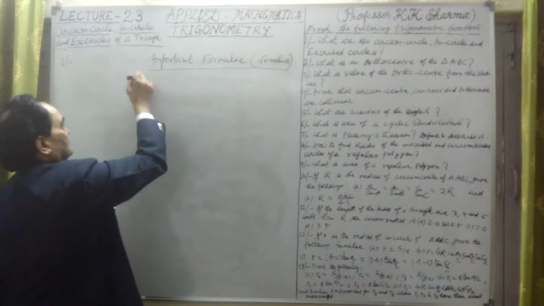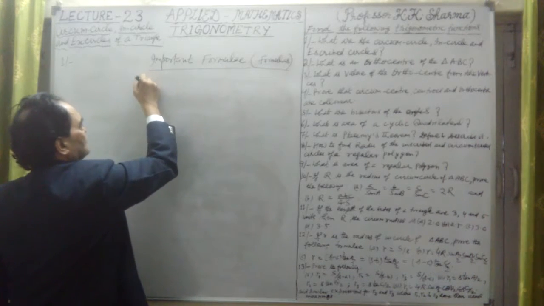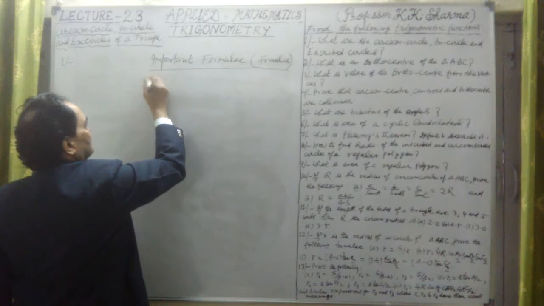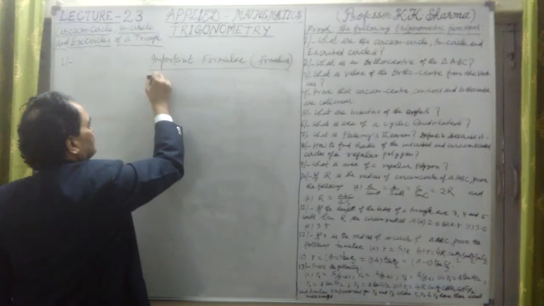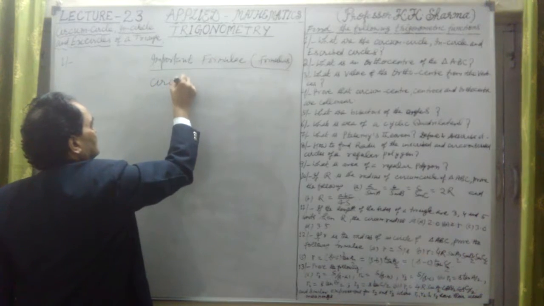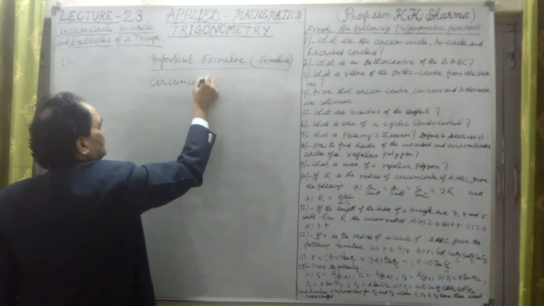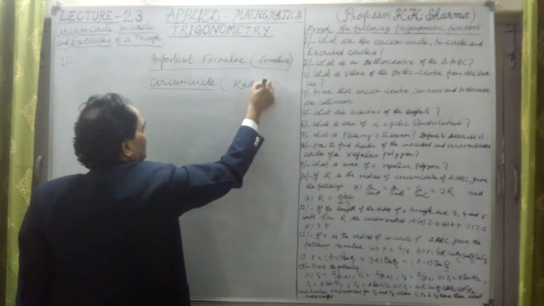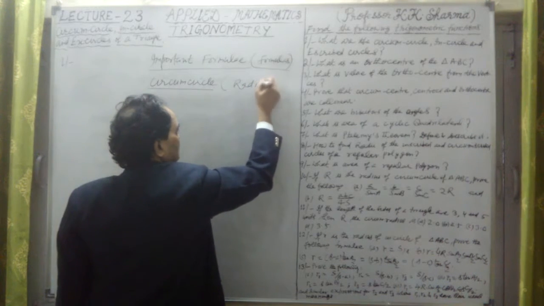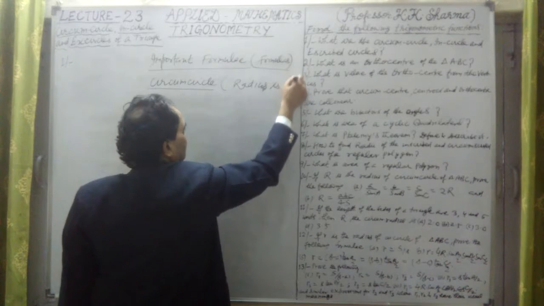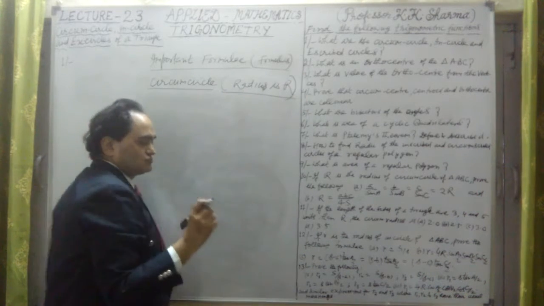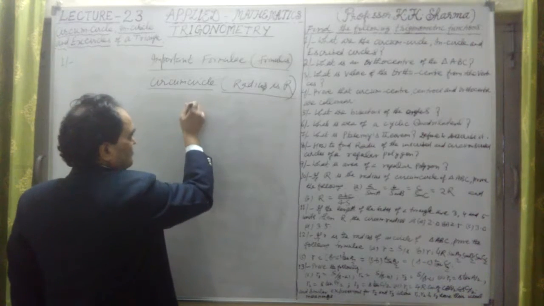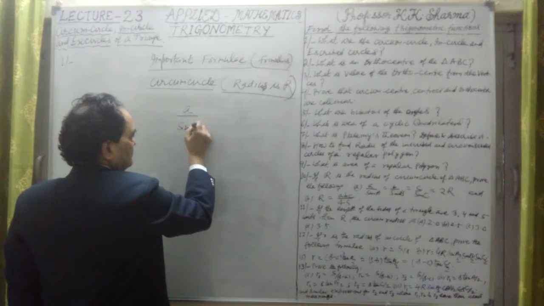For the first formula, let me take the circumcircle. This is the circumradius. The radius of the circumcircle is denoted by capital R. The value of this radius is given by, first and foremost, the formula A upon sine A, which we prove.